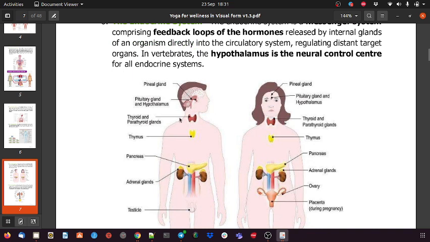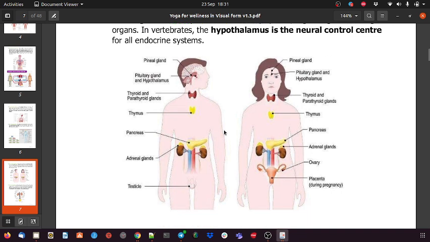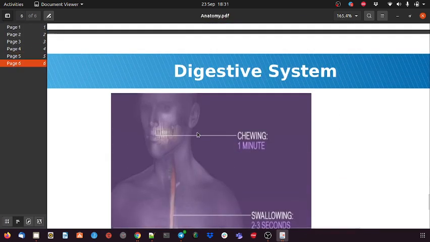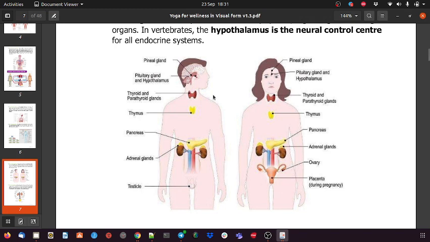For example, the thyroid and parathyroid glands present in the neck. Whatever neck bending exercises we do stimulate that gland or those hormones.